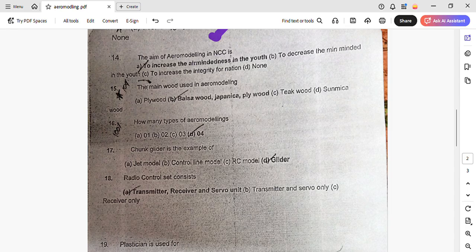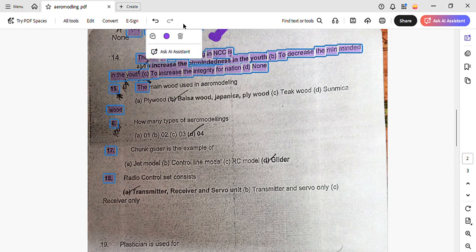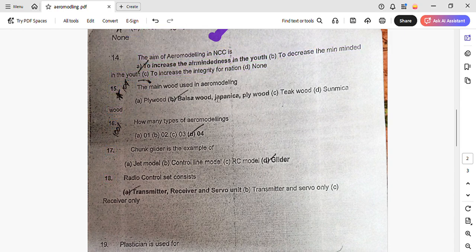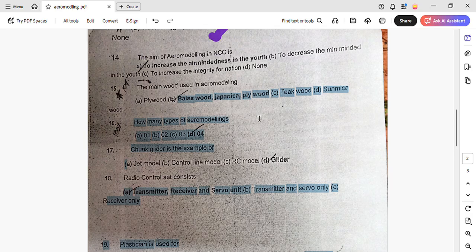This is also a very good question that would most probably come in your exam, 100%, 99.9% sure. The main wood used in aeromodeling is balsa wood, japonica, and plywood. Please do remember this.